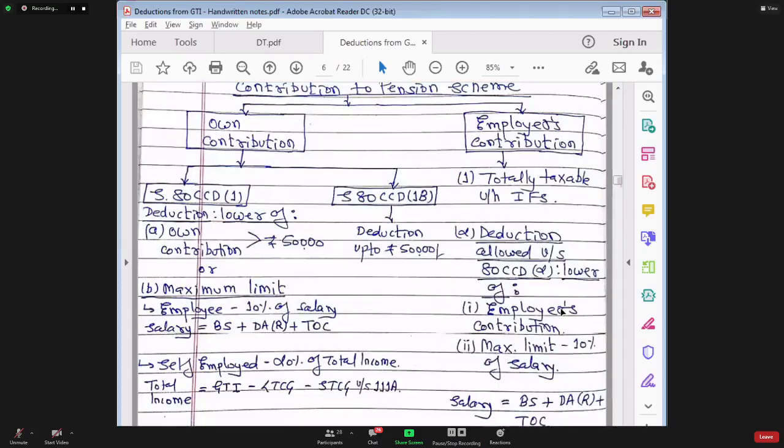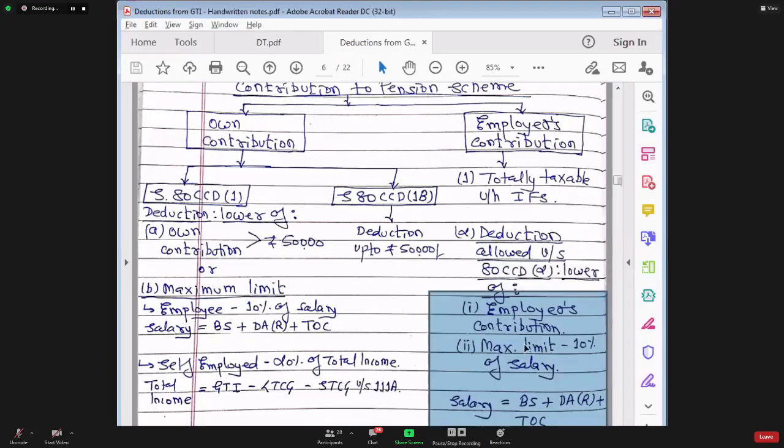Now, is there any maximum limit for claiming deduction? Yes. Deduction will be the lower of the following 2 amounts. Number 1, actual amount contributed by employer. And number 2 is the maximum limit, which is 10% of salary. What do you mean by salary? Salary equals basic salary, DA recognized, turnover commission.